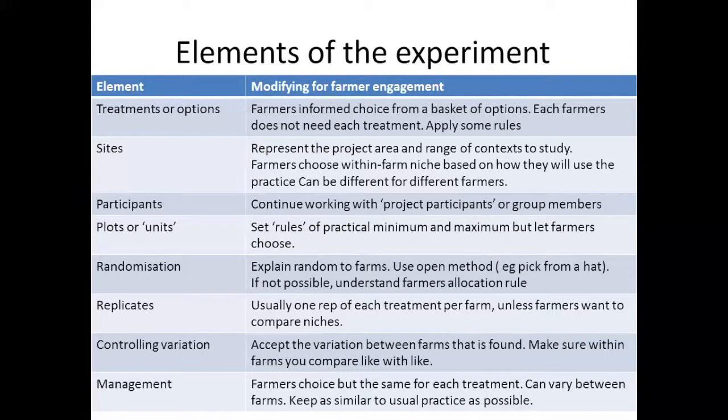In terms of replicates, in most cases, I would recommend just 1 replicate per farm.